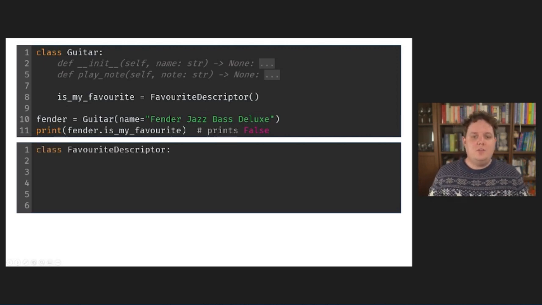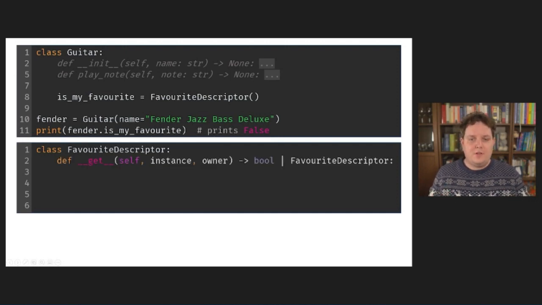Alright, time to implement the descriptor class, favorite descriptor. Since I only want to do something special when we access the attribute isMyFavorite, I only have to implement one method, a dunder get method. The dunder get method has three parameters: self, which refers to the descriptor instance, instance, which refers to the current guitar instance I'm accessing the attribute on, like my Fender or my Warwick, and owner, which refers to the class that owns the attribute, guitar in this instance.